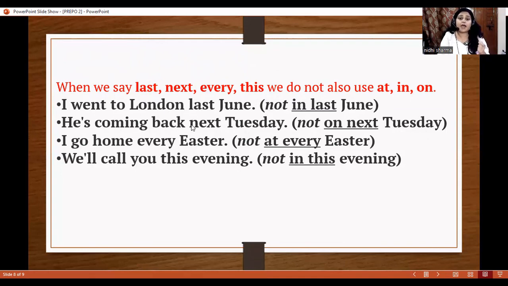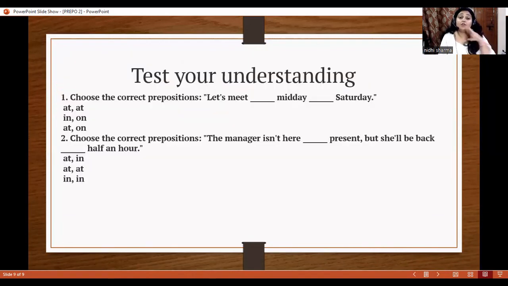He is coming back next Tuesday. Next, we do not use any on here. I go home every Easter, not at every Easter. We call you this evening, not in this evening. I hope it's clear.